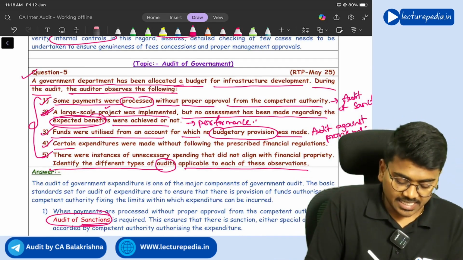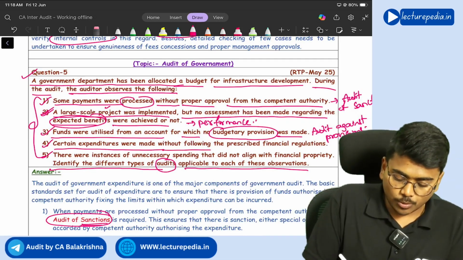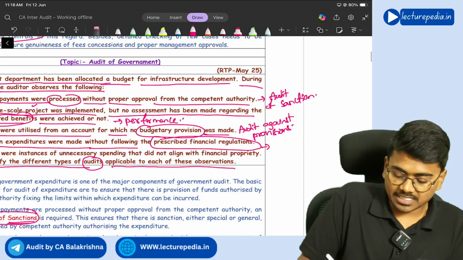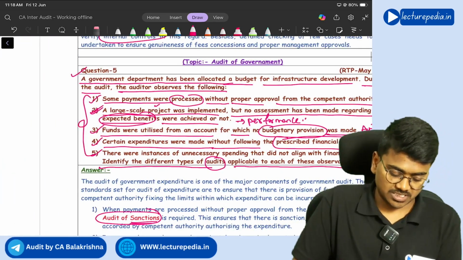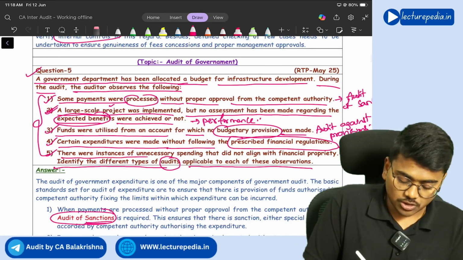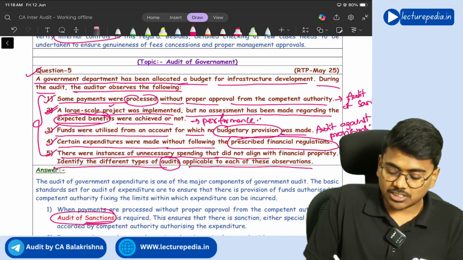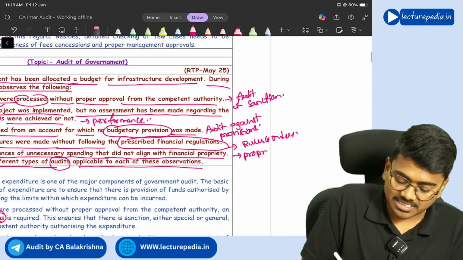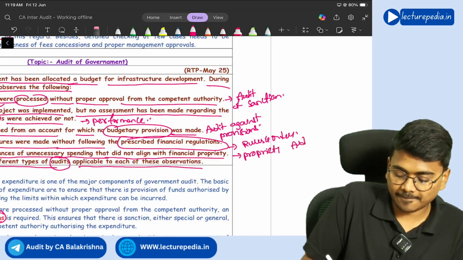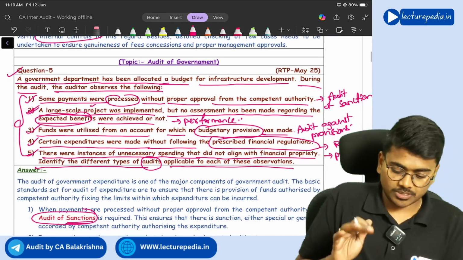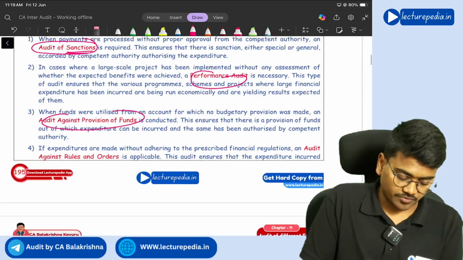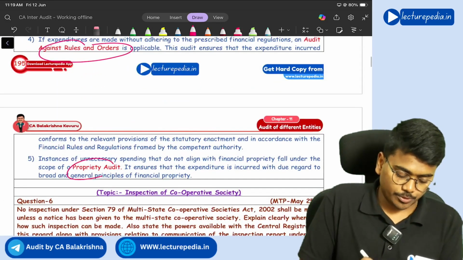Next, certain expenditures were made without following prescribed financial regulation. That means audit against rules and orders, or rules and regulations, you can say. Next, there were instances of unnecessary spending that did not align with financial propriety. You will do propriety audit. So these are the 5 types of audits that you will suggest: audit of sanctions, performance audit, audit against provision, audit against rules and orders, and propriety audit.